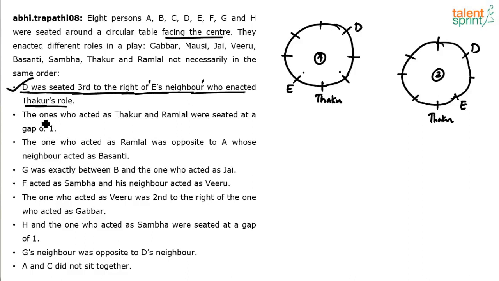Next, the ones who acted as Thakur and Ramlal were seated at a gap of 1. Now Thakur is already placed in the circle. So this is useful. Between Thakur and Ramlal, there was 1 person. Now there are again multiple possibilities. Thakur is here. Ramlal can either come here or he can come here. Thakur gap Ramlal or Thakur gap Ramlal. Similarly here also, Thakur gap Ramlal, Thakur gap Ramlal.